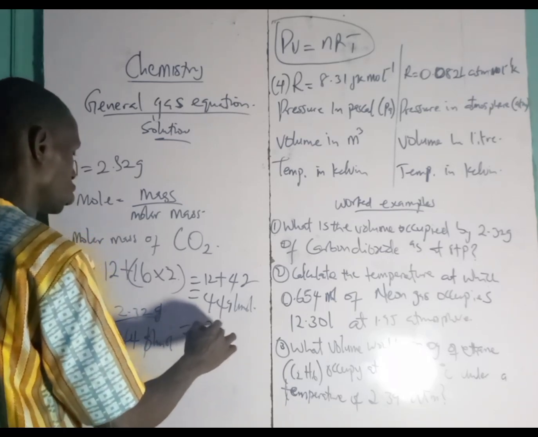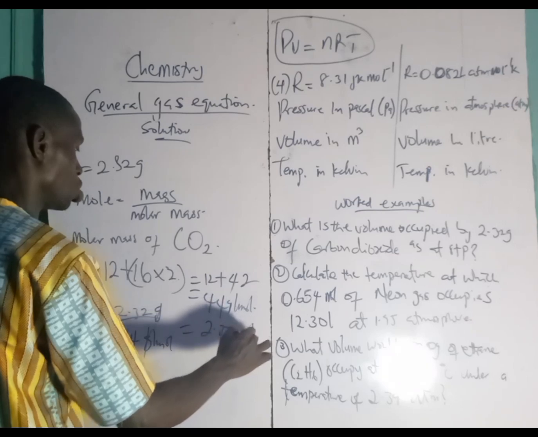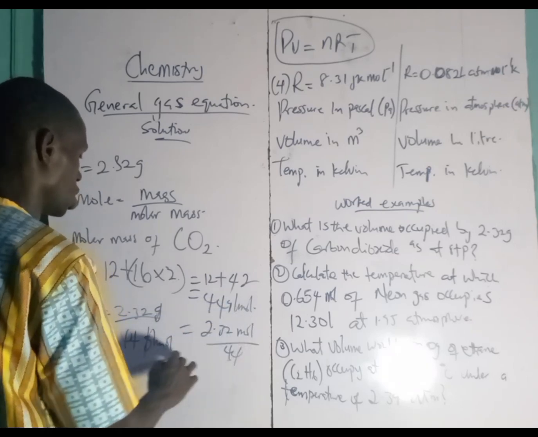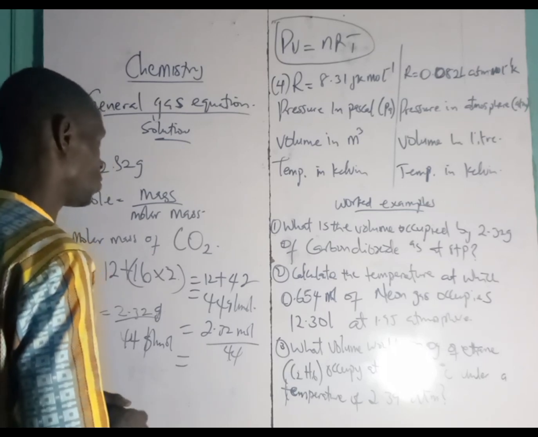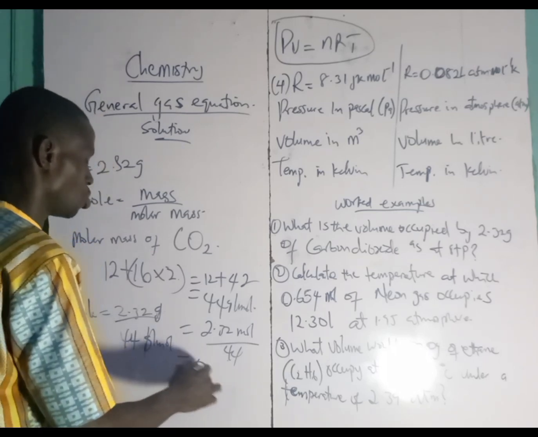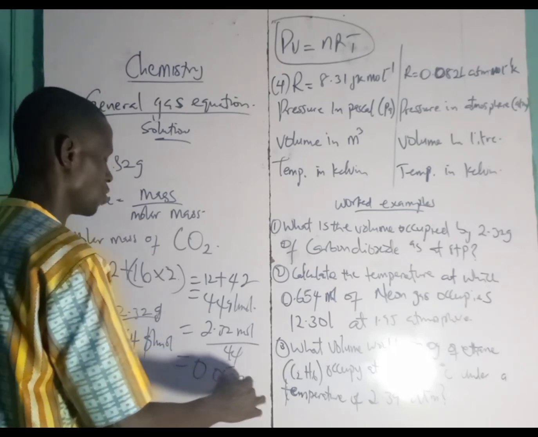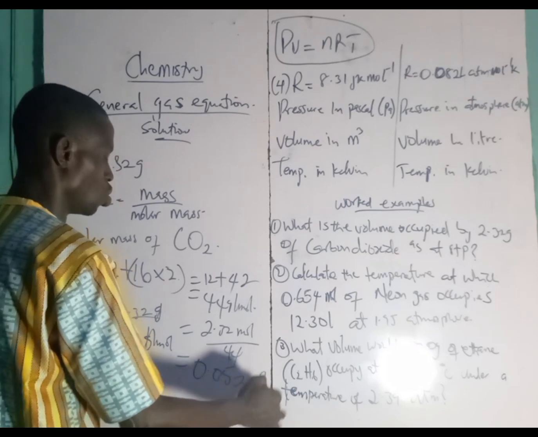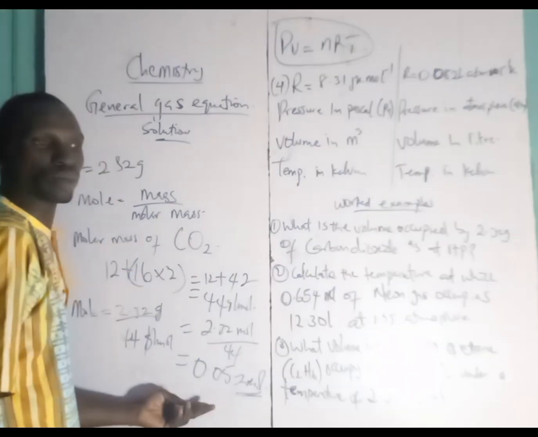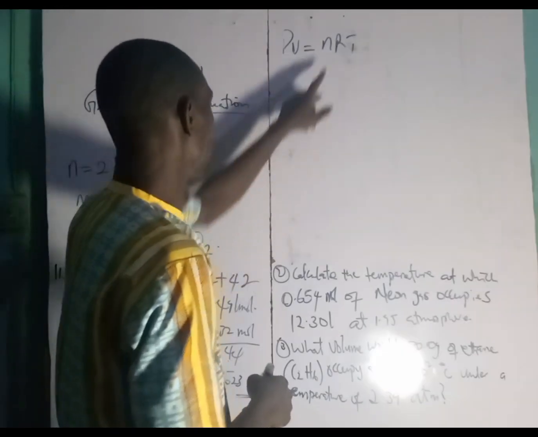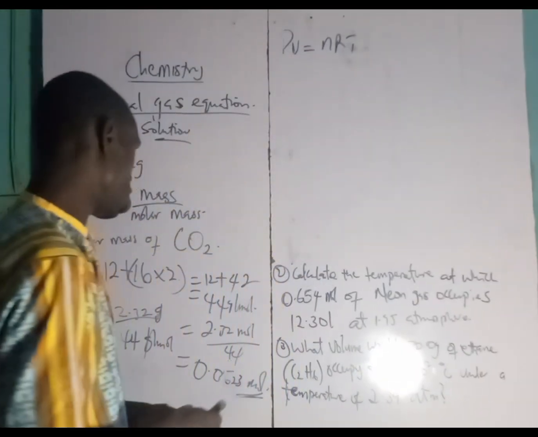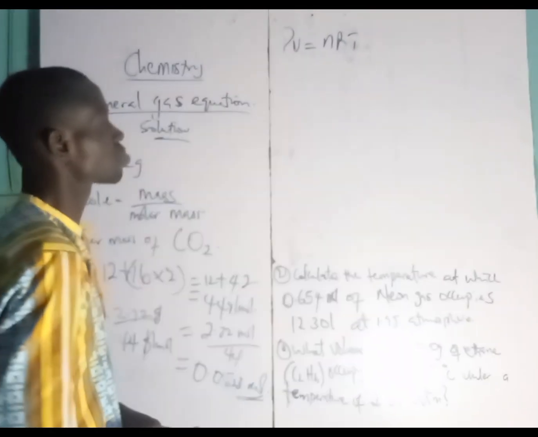So you have 2.32 mole divided by 44. By the time you divide 2.32 by 44, our answer is going to be 0.0523 mole. I hope you understand that. Now we have gotten our N to be 0.0523.